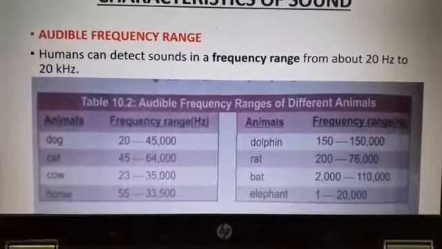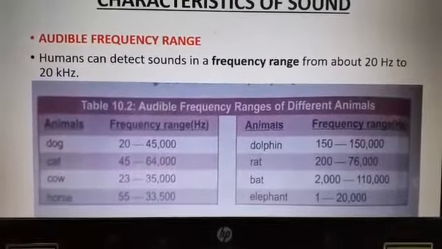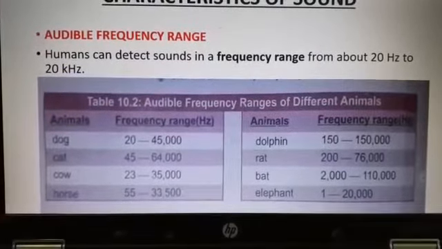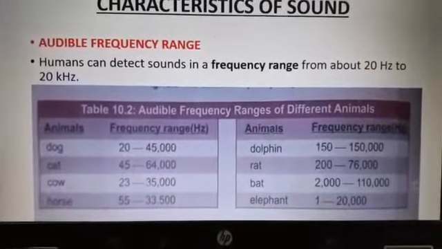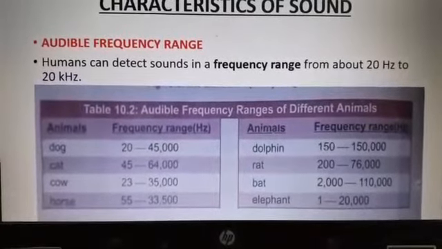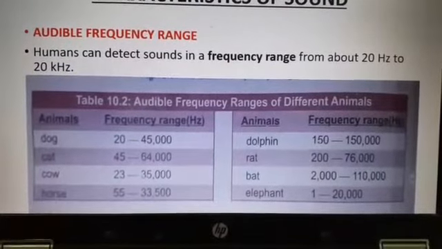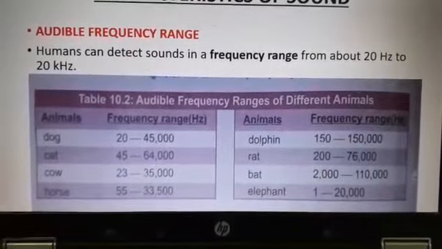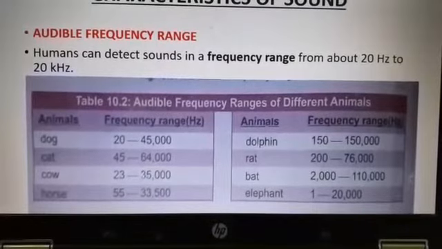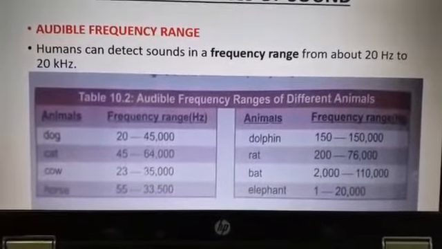But with the passage of time, the frequency range is lost. So here is the table 10.2 in which the audible frequency ranges of different animals is given.